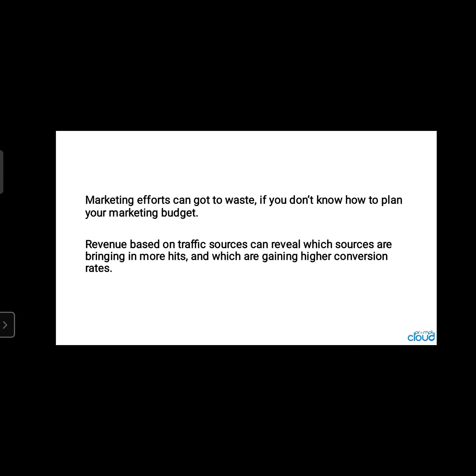Revenue based on traffic sources can reveal which sources are bringing in more hits and which are gaining higher conversion rates. When these electric two-wheelers were launched in the market, they had a marketing campaign. Then the particular budget decided for these marketing campaigns was fully used.